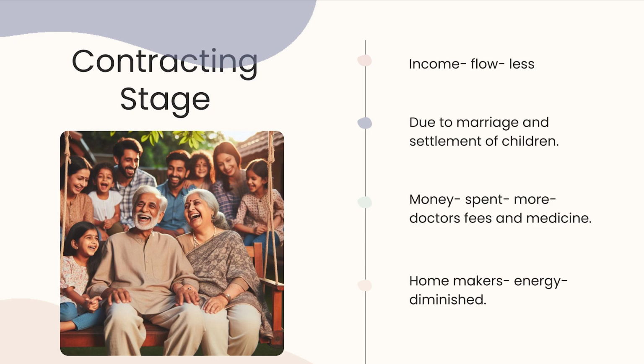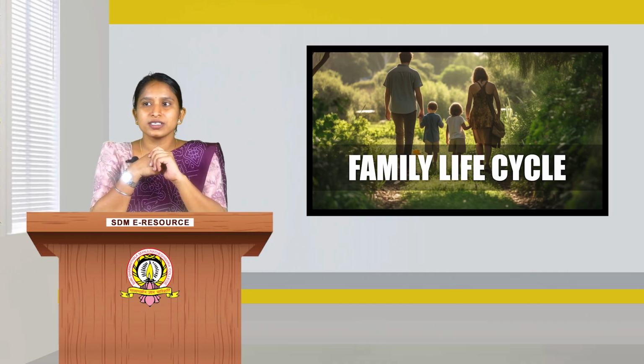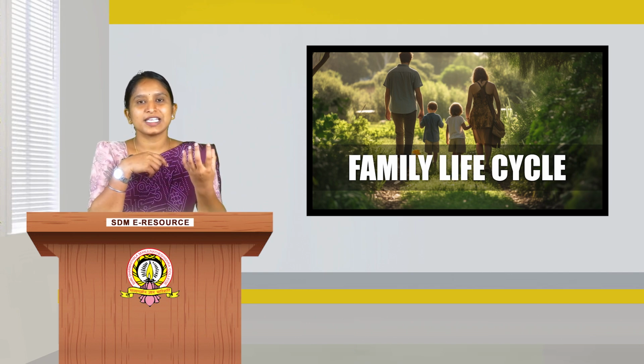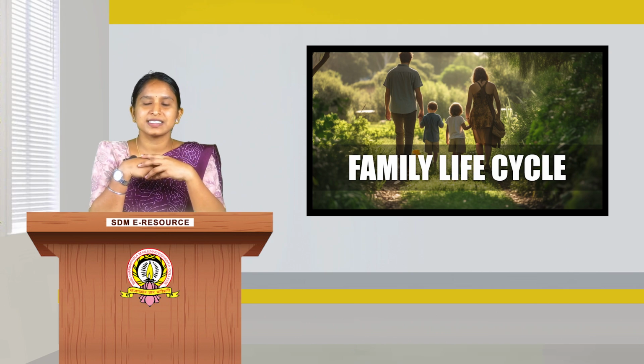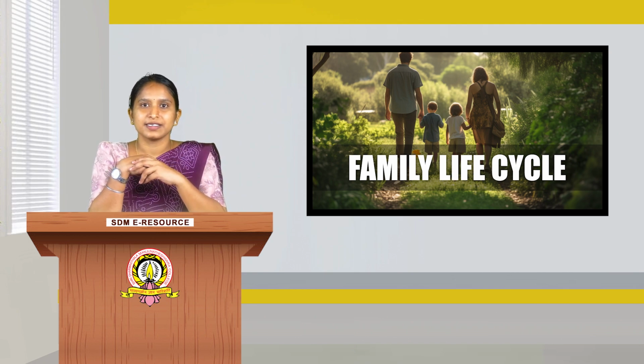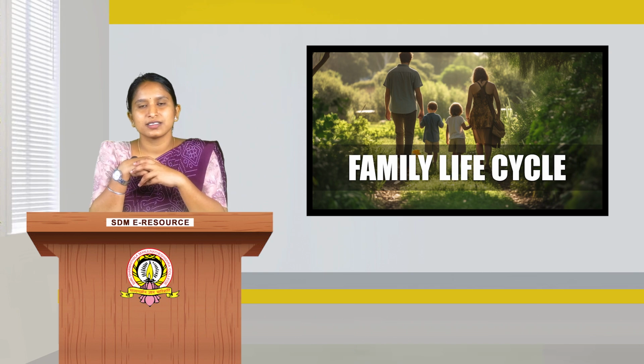And what happens after that? Their children start their own family by getting married. So here the children are married. Due to the marriage and settlement of children, money is spent. And money is also spent on the doctor's fees and the medicine of the parents. So mostly the parents spend their money on medicines and hospital bills and also for the settlement of their children by getting them married.